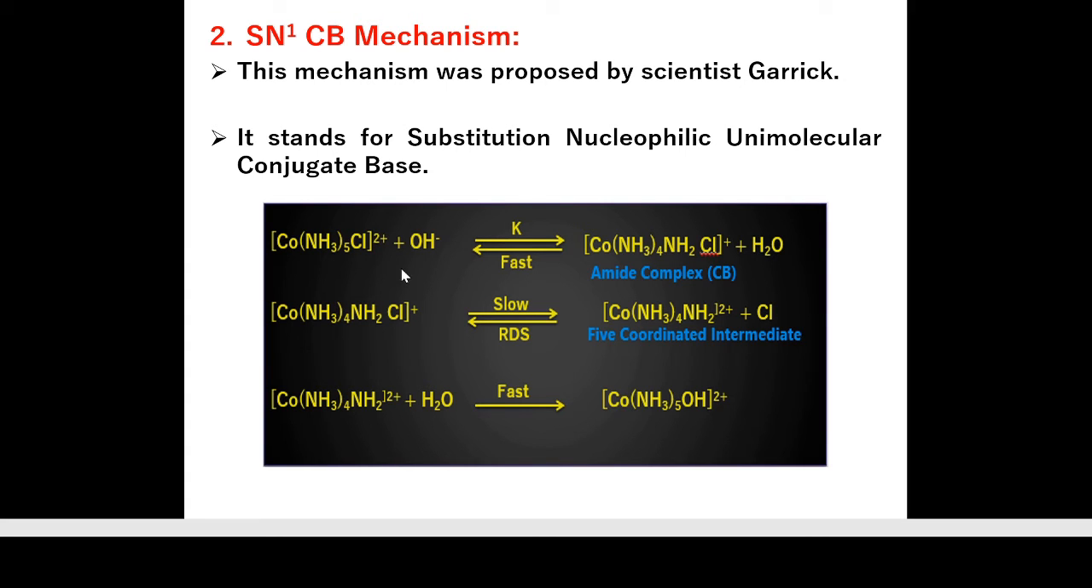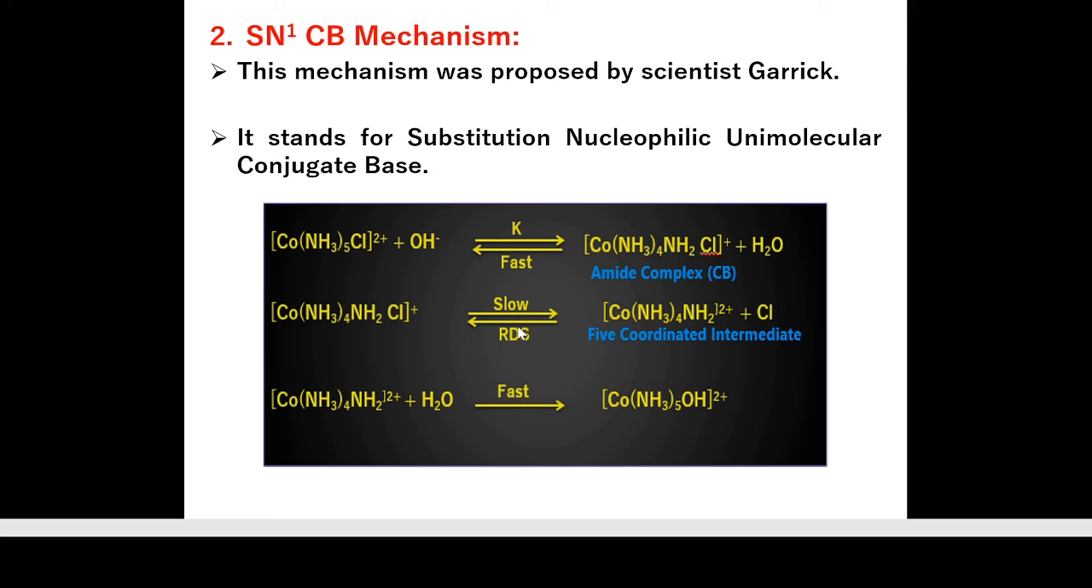Here we are considering a cobalt amine complex. OH minus is able to abstract one proton from one of the NH3 groups which is placed opposite to the leaving group, that is opposite to Cl. It gives the amide complex [Co(NH3)4NH2Cl]+. This amide complex acts as a conjugate base. Now this amide complex is able to lose one Cl which gives a 5 coordinated intermediate.